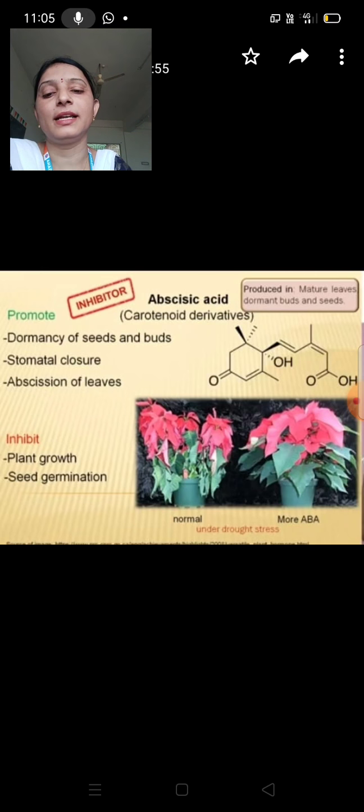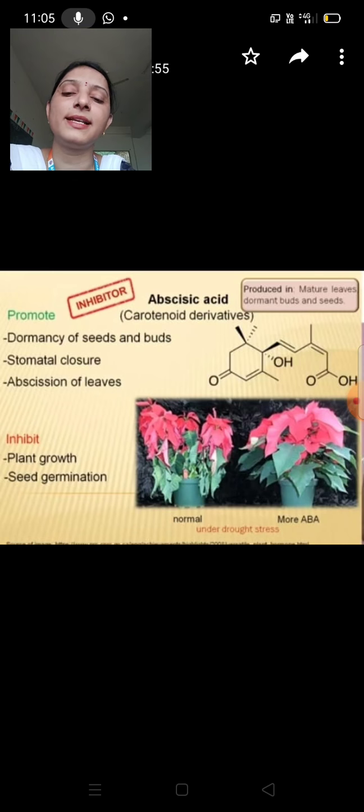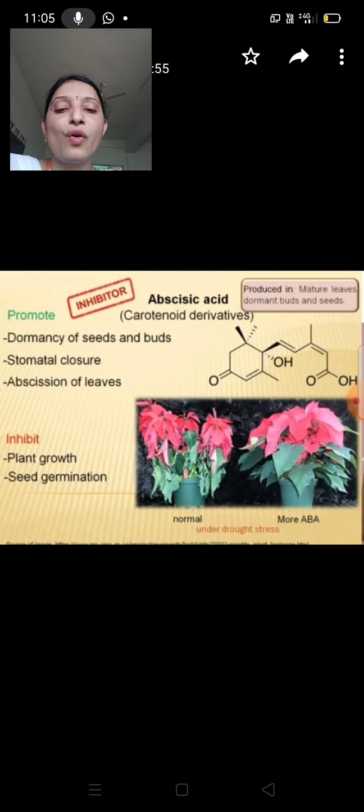So abscisic acid inhibits plant growth and also inhibits seed germination. So overall, abscisic acid is an inhibitor of plant growth.